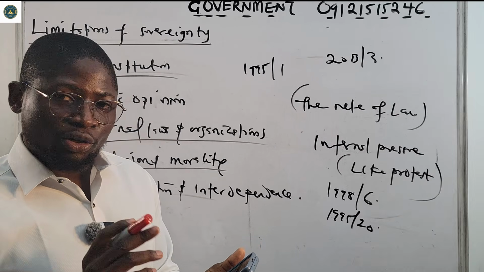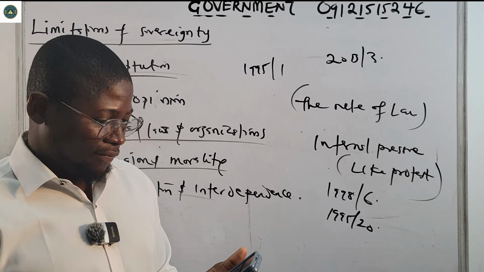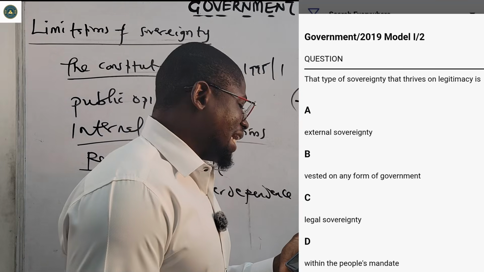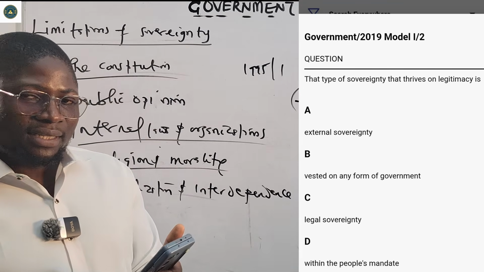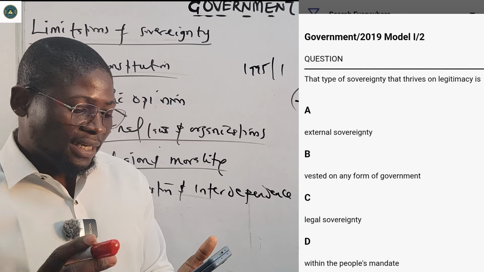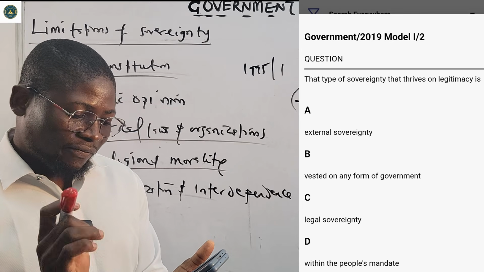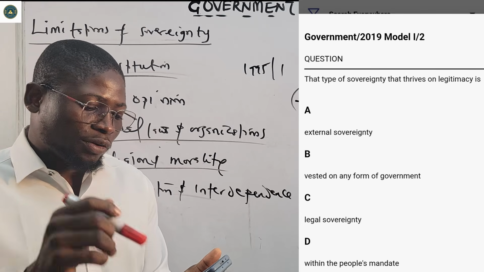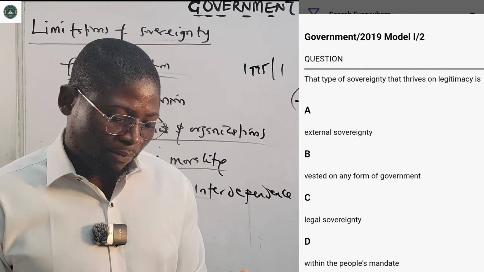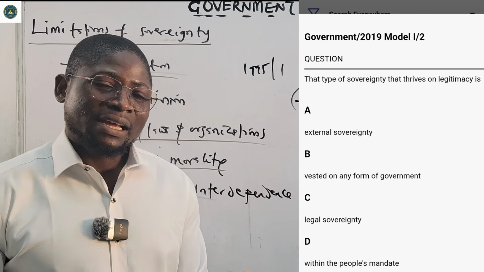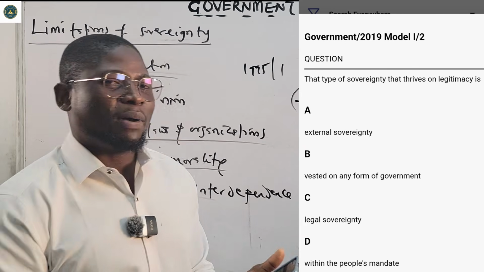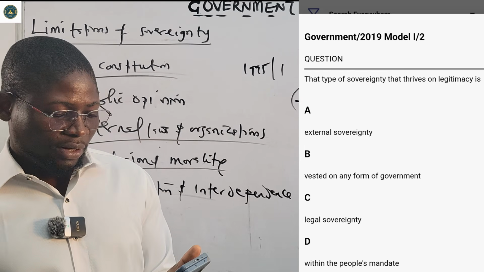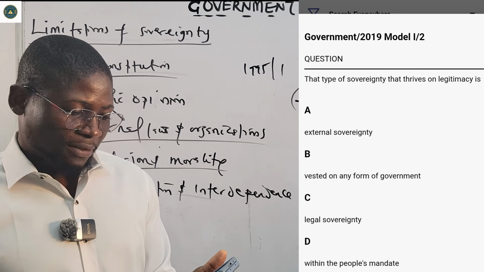The last one before you go to the app and search for questions by yourself. 2019, number 2. It says the type of sovereignty that thrives on legitimacy is, let's say, A external sovereignty. B say vested on any form of government. C say legal sovereignty. D say within the people's mandate. The type of sovereignty that thrives on legitimacy is the one that is within the people's mandate. People that carried you and say, take this power, lead us. That is the one that thrives on legitimacy. So the correct answer is option D.